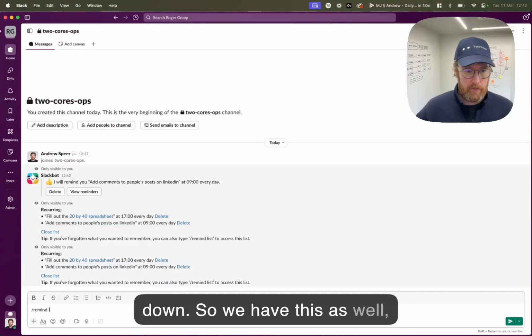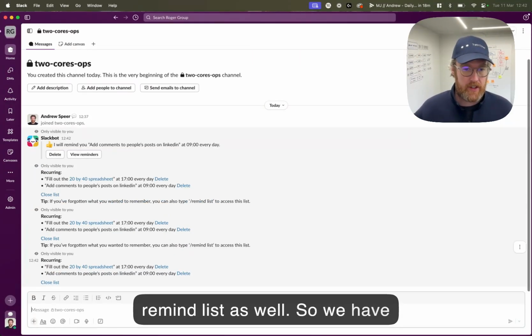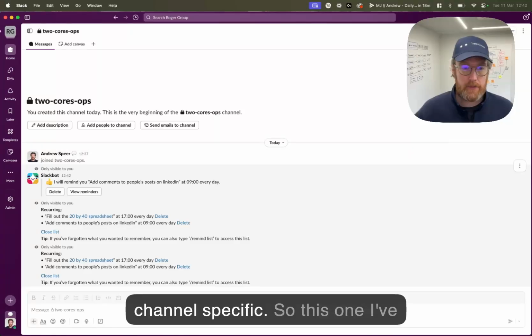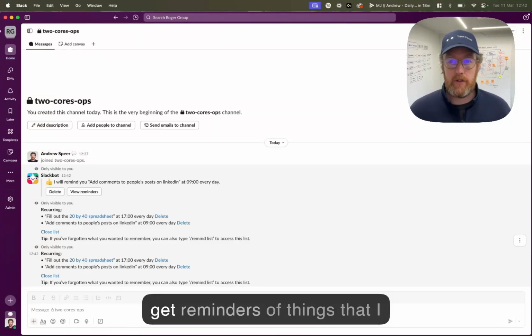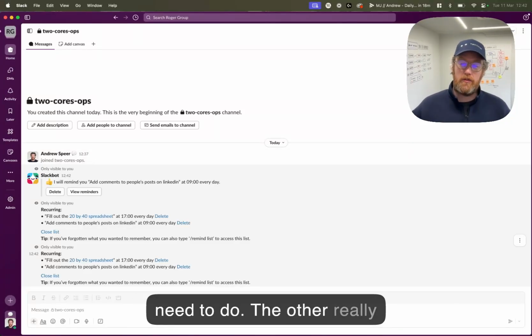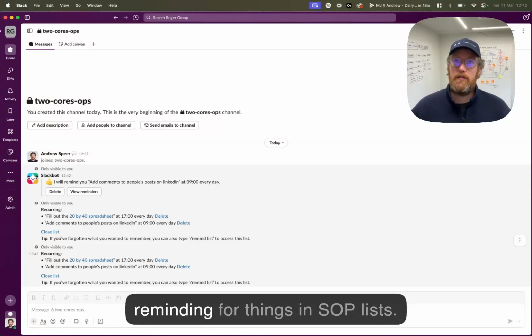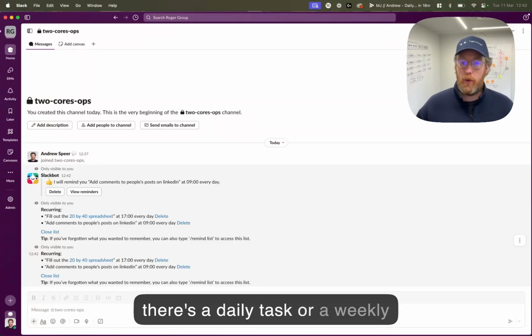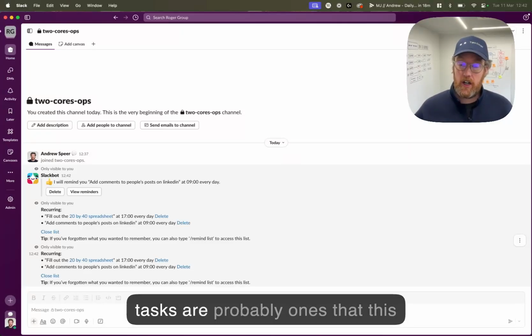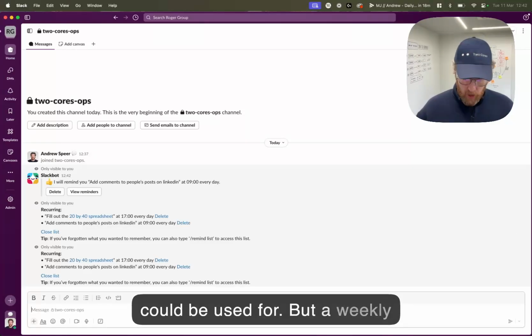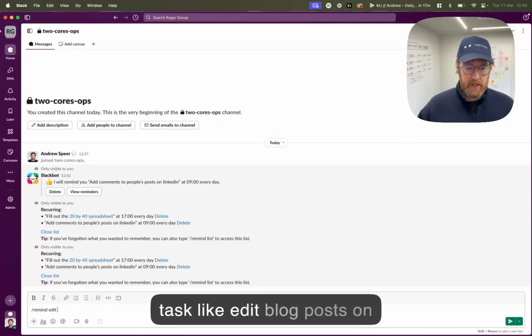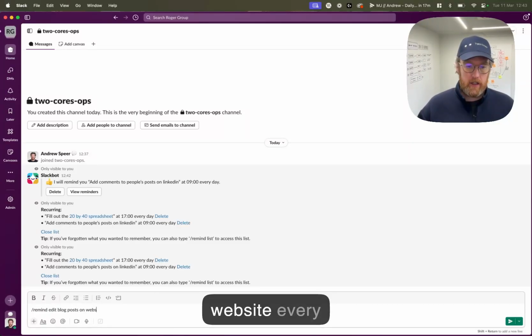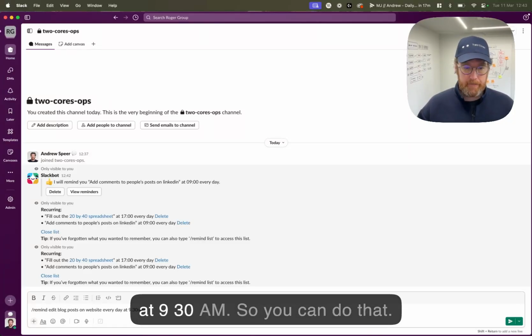So we have this as well, remind list as well. So we have this recurring, and it can be channel specific. So this one I've made private to myself, so I can get reminders of things that I need to do. The other really useful part of this is reminding for things in SOP lists. And what I mean by that is if there's a daily task or a weekly task, I actually think monthly tasks are probably ones that this could be used for, but a weekly task like edit blog posts on website every day at 9:30 a.m.